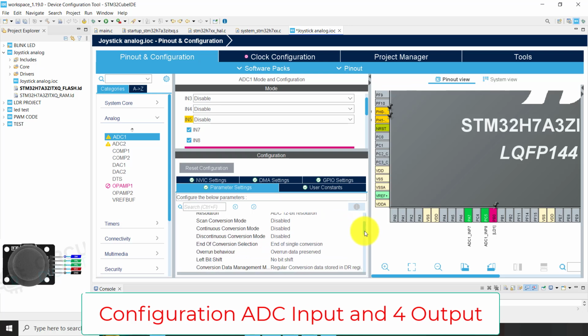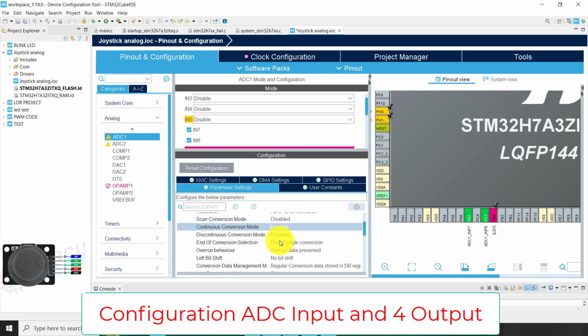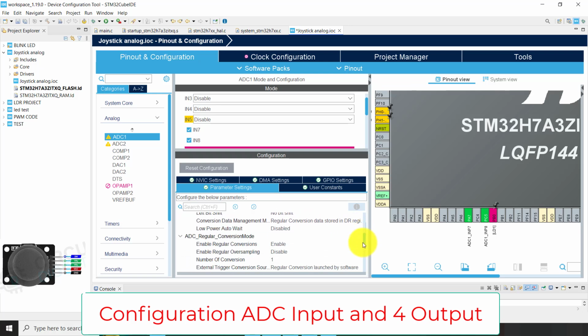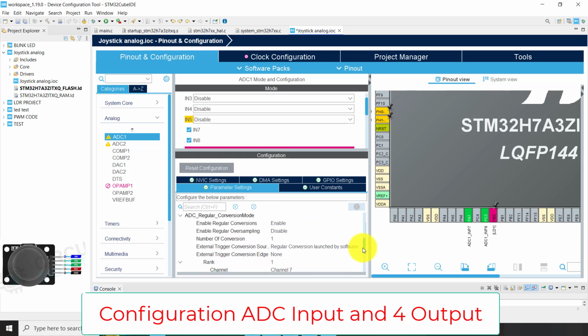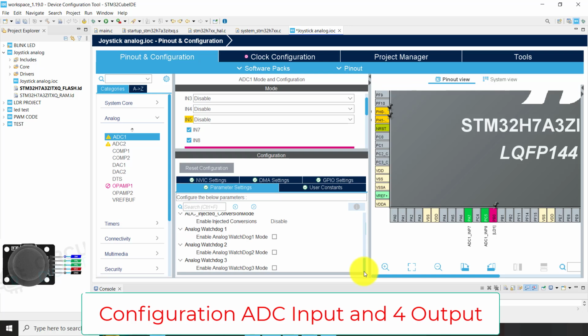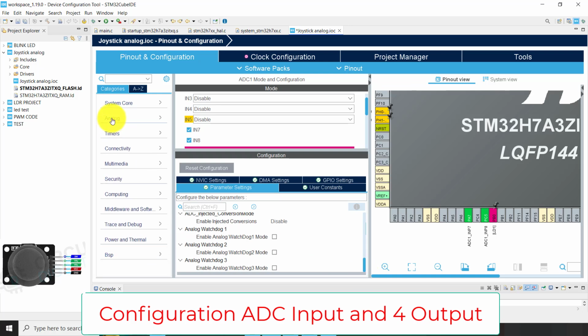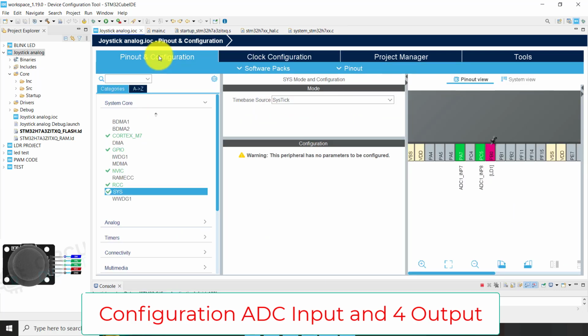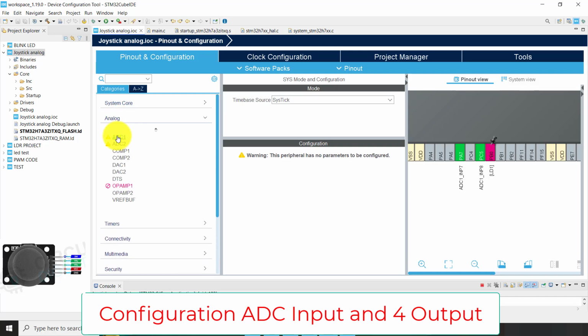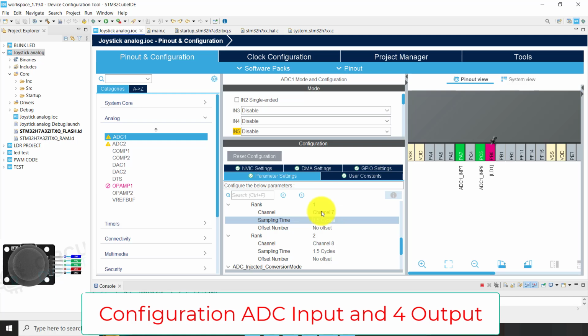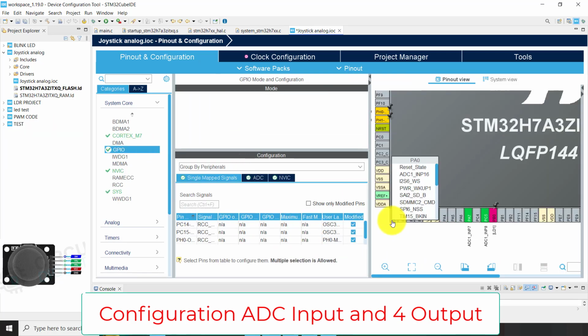Okay, the mode is independent mode. Okay, this is the most important parameter for our application. So we can see now all the parameters. Double check all the analog and digital input. Now we can go for GPIO and the system. Okay, yes, double check. I just want to check again channel 7 and channel 8. Okay, yeah, this is a double check for all the configuration and all the parameters.